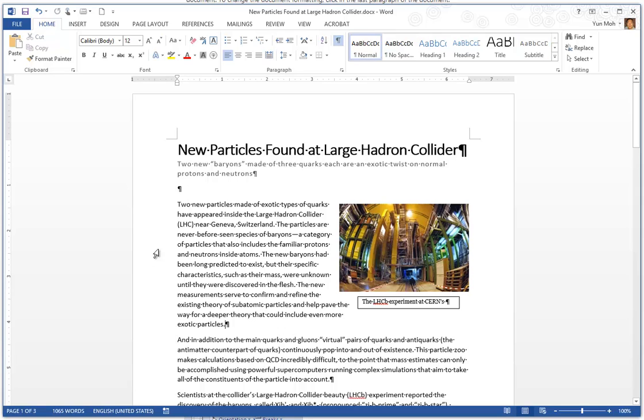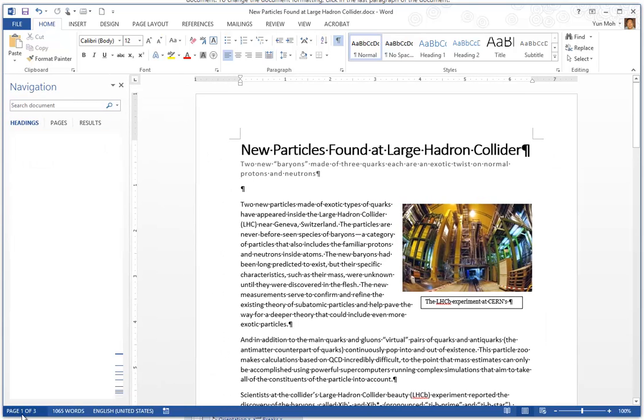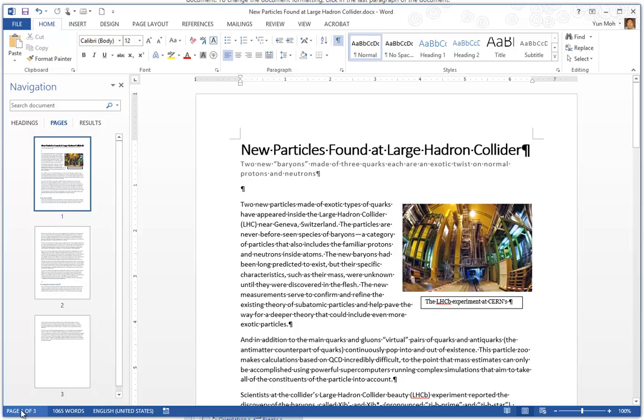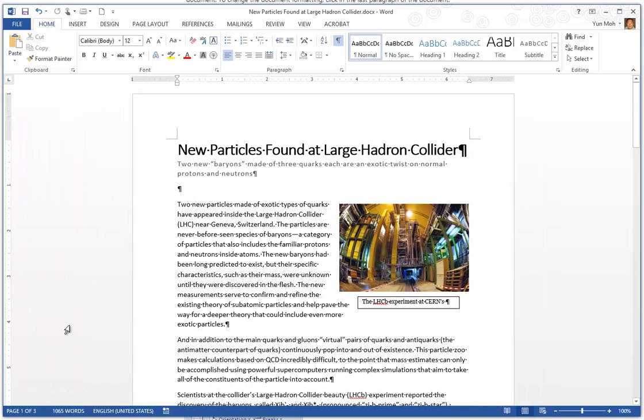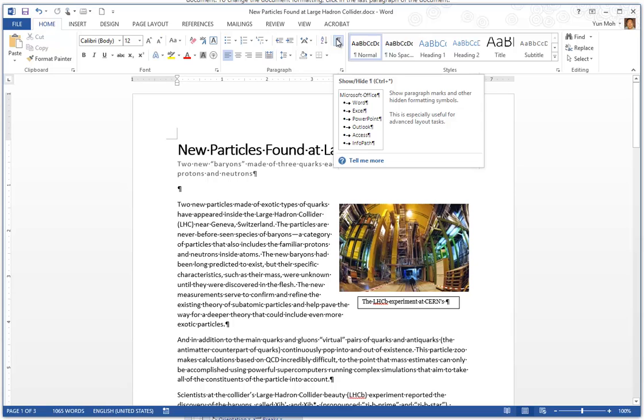And also you can use this in the bottom left corner, the page number on the status bar. So you don't have to click on it. I just clicked on it so that you have this navigation bar, but go ahead and close that. So anyway, you can see which page you are looking at currently. So that's a helpful tool other than this show and hide.